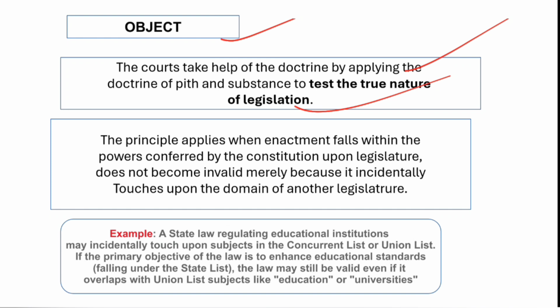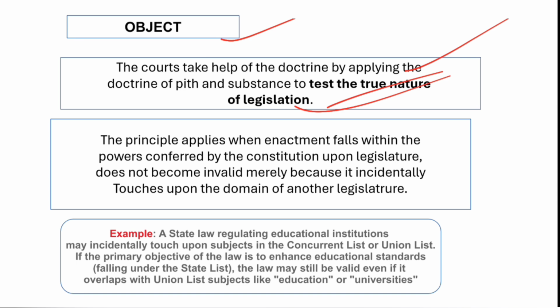We are going to discuss the same also. So this is how the courts check whether the encroachment is there, whether it is just an incidental encroachment, and whenever it is incidental, the law is not invalid, it is always valid. To test the true nature of the legislation is the core and the very use of this doctrine, that courts see what is the object, what are the provisions. Whenever it is an incidental touch by the legislature on another's subject matter, then this is a valid law, not invalid.